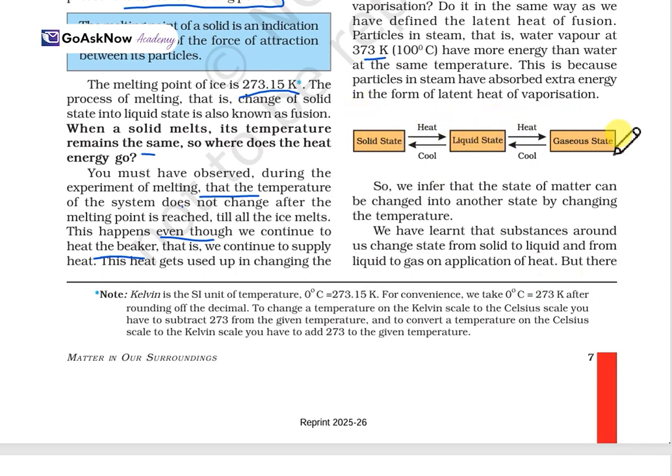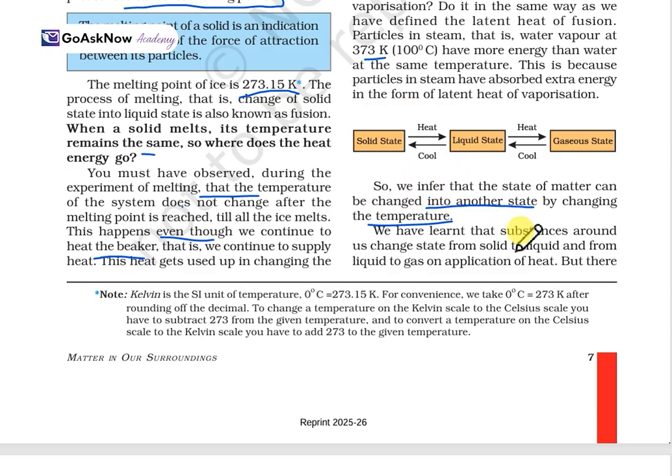When the liquid state is given heat, it becomes gaseous, and again when it is cooled down, it begins the liquid state again. So this is the cycle. Here we infer that the state of matter can be changed into another state by changing the temperature. Simply, it was all about the temperature. We are giving heat, changing the state. When we cool it down, it comes back to its initial state again.